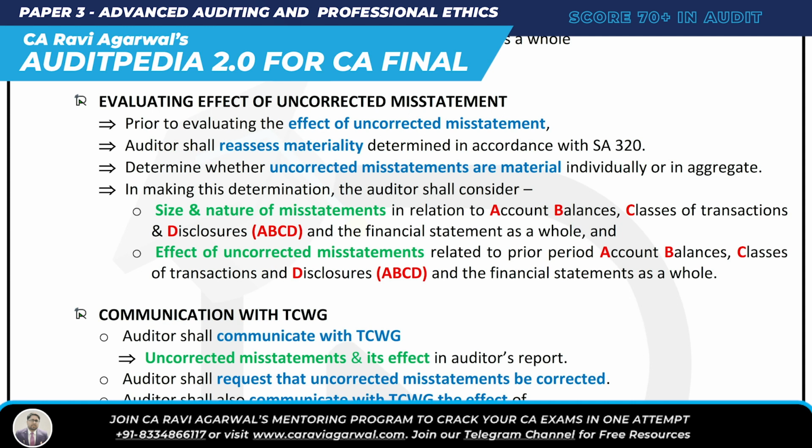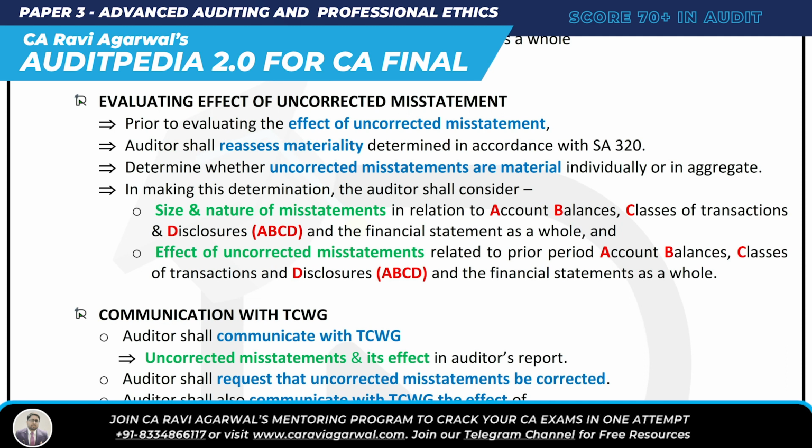So prior to evaluating the effect of uncorrected misstatements, the auditor shall reassess materiality determined in accordance with SA 320 and determine whether the uncorrected misstatements are material or not. Then, in making the determination, the auditor shall consider the size and nature of the misstatement and the effect of uncorrected misstatements.